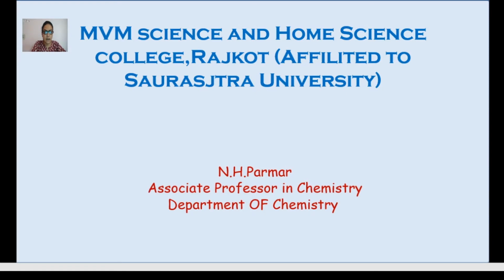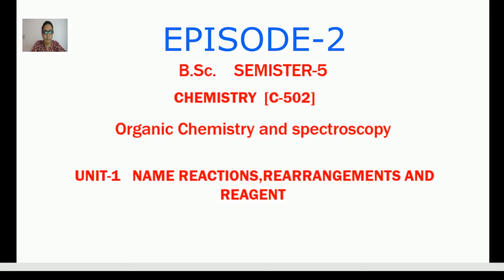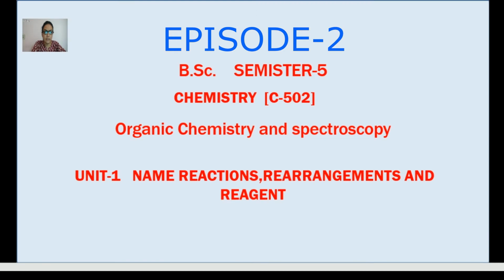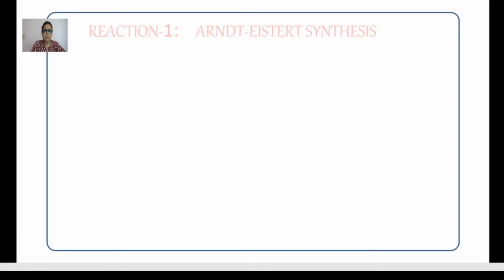Today we will start our paper 502, Organic Chemistry and Spectroscopy. The first unit, the first chapter, is named reactions, rearrangements and reagents. Three reactions are there. First is the Arndt-Eistert synthesis.